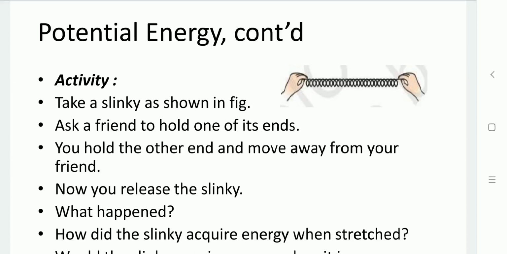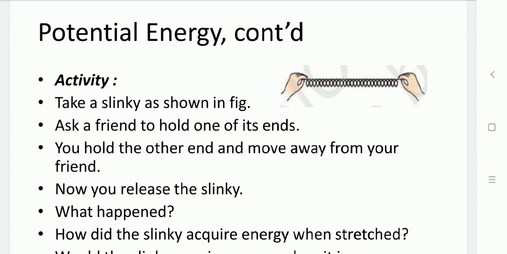Then release the band from one end. Then the band will regain its original form, original length. So here the band acquires energy while it is stretching, and then this energy is converted back into the original, stable position. That is potential energy.